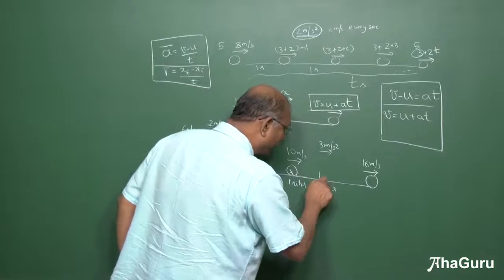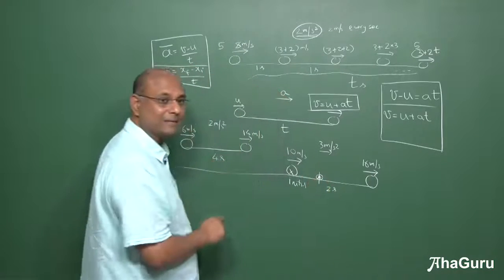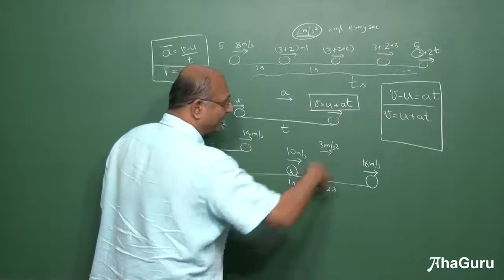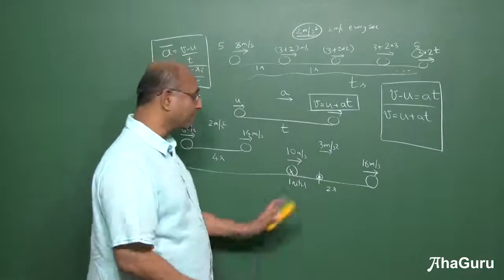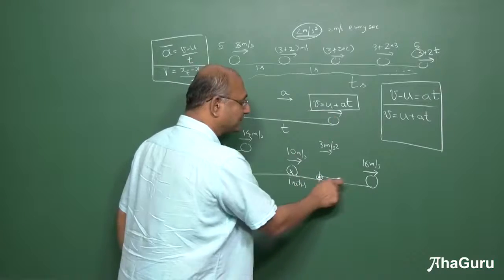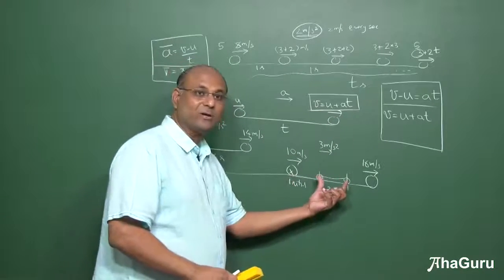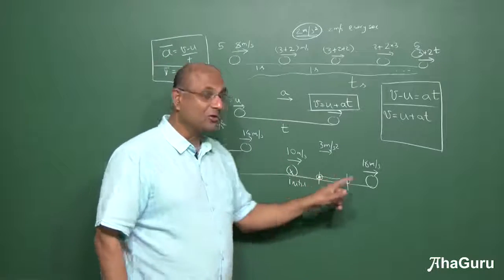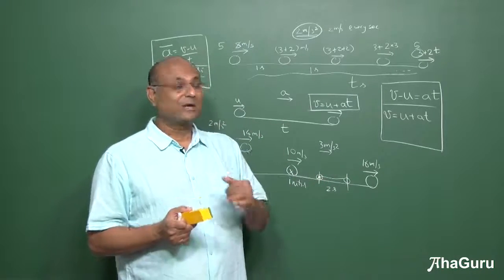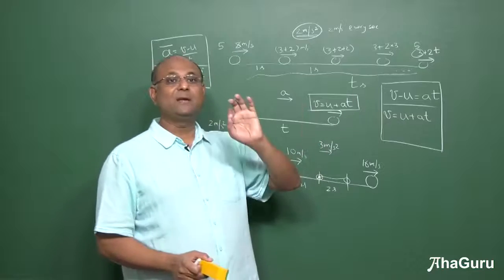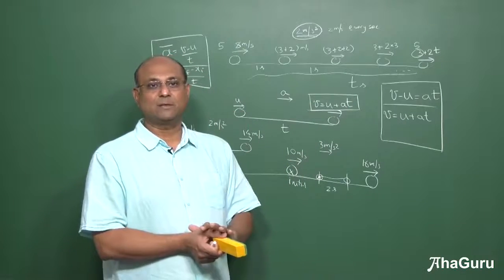When it reaches here, I'm opening my eyes. So this is initial. And when is it final? Not after the object has stopped or something has happened to the object. Final is whenever you decide to stop looking. So initial and final are not dependent on the object, they are dependent on us. The object is moving, we decide whenever it is initial.